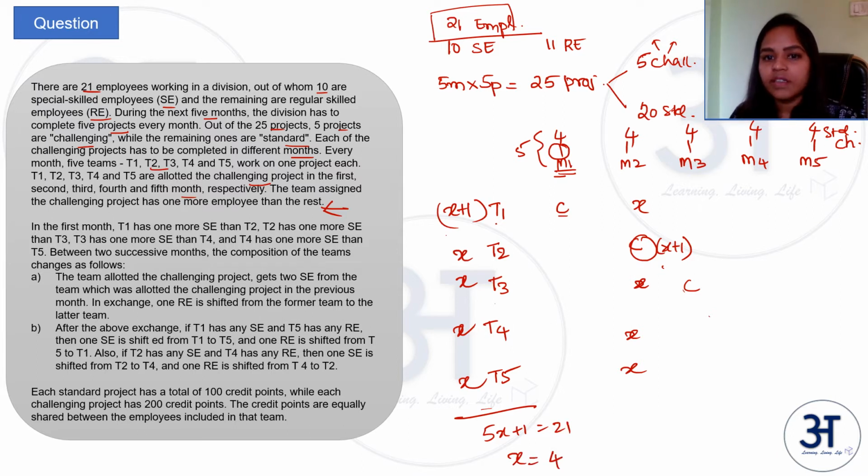So there are 4 employees in teams with standard projects and 5 employees, X plus 1, in teams with challenging projects. Let us write that down here.